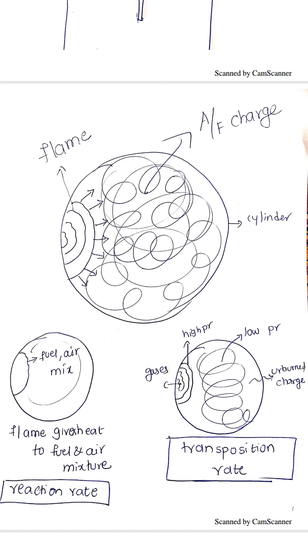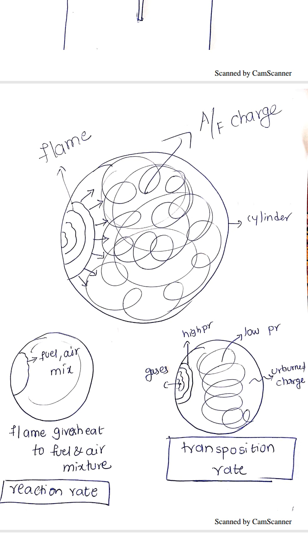First of all, I discuss reaction rate. Reaction rate is purely a chemical combination process. Here, the flame is going to eat the unburnt charge. Once the flame is generated, that flame eats the unburned charge due to chemical reaction. How does it take place? Once the flame is generated, heat is transferred from the flame to the unburned charge. Due to that heat transfer, the fuel reaches self-ignition temperature and reacts with oxygen particles. Due to that chemical combination and reaction process, the flame starts at the next point. So this is called reaction rate.